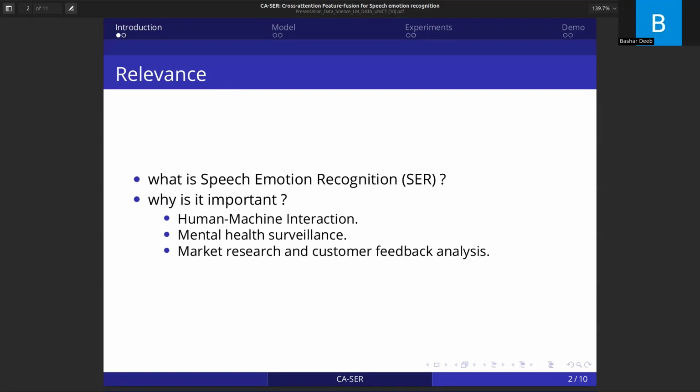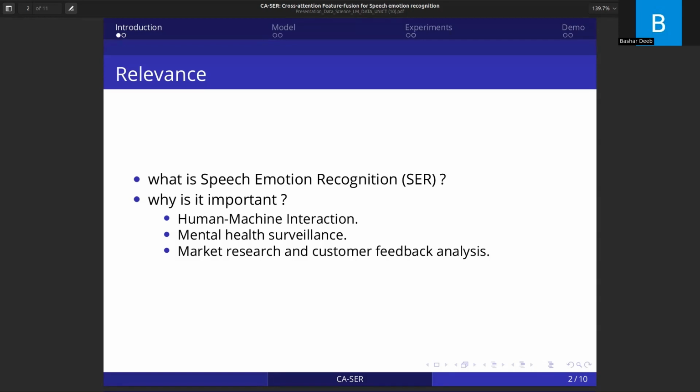In human-computer interaction, it enables the development of more empathetic and responsive systems. For instance, virtual assistants and chatbots can utilize speech emotion recognition to adapt their responses based on the emotional state of the user, leading to more engaging and personalized interaction.